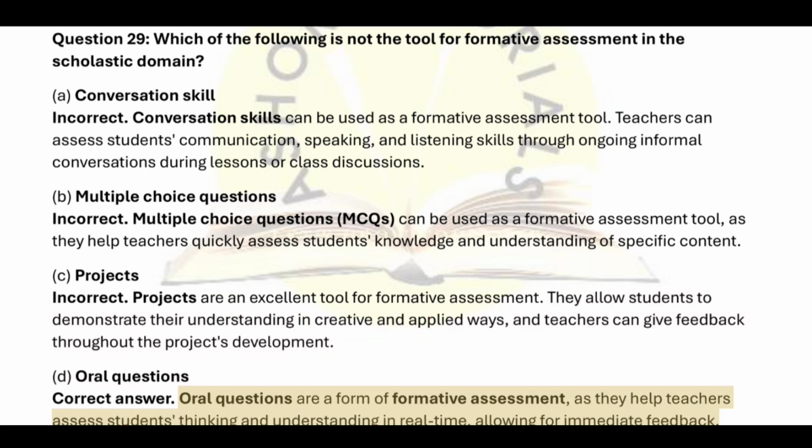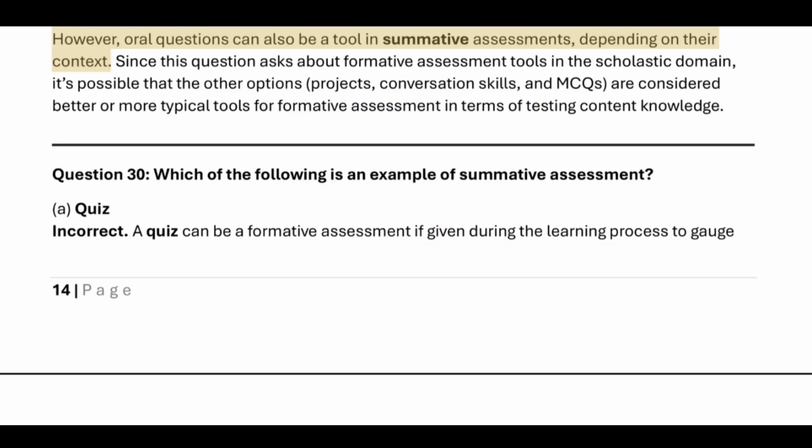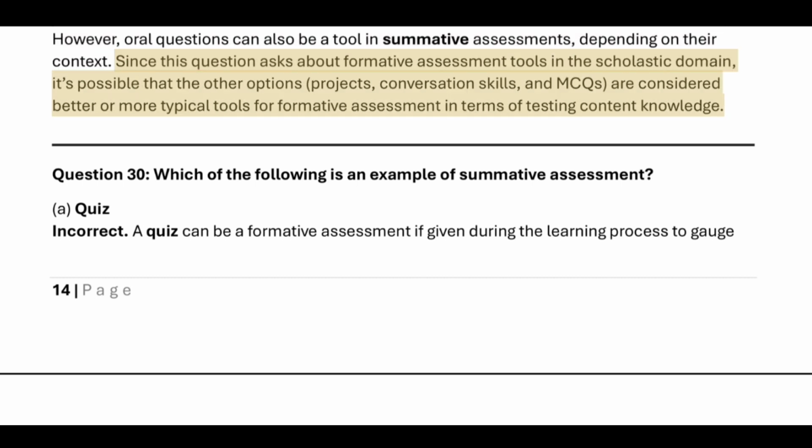Oral questions are a form of formative assessment, as they help teachers assess students' thinking and understanding in real time, allowing for immediate feedback. However, oral questions can also be a tool in summative assessments, depending on their context. Since this question asks about formative assessment tools in the scholastic domain, it's possible that the other options, projects, conversation skills, and MCQs, are considered better or more typical tools for formative assessment in terms of testing content knowledge.